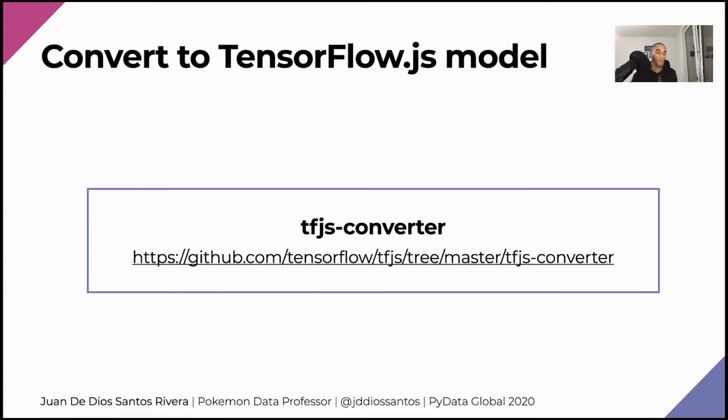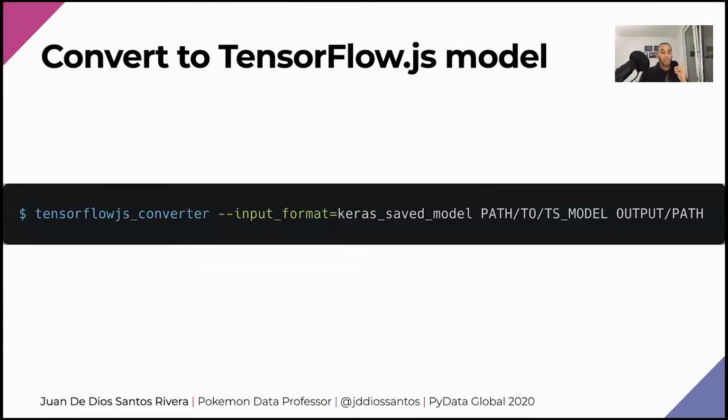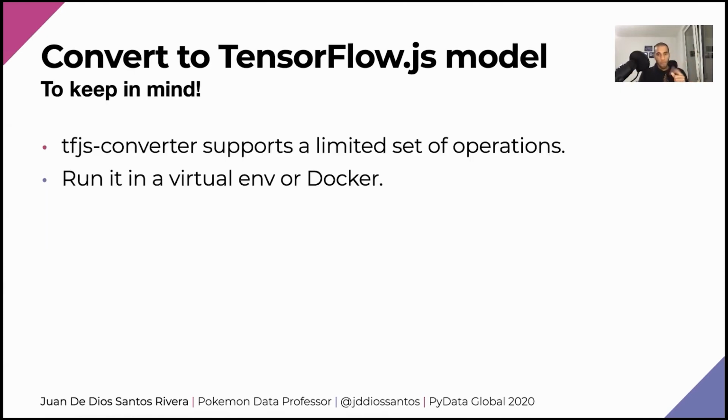So I need to convert it. And for doing so, I'm going to use this small tool called TF-JS converter. And the tool is very simple to use. You only need to specify the format of your input model, which here is Keras saved model, and then the location of my model and the location where I want to save the model. And before doing so, there are 2 things we need to keep in mind.